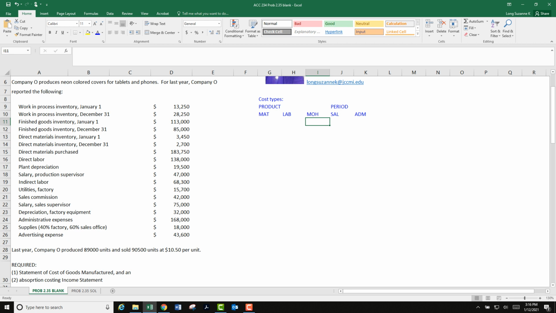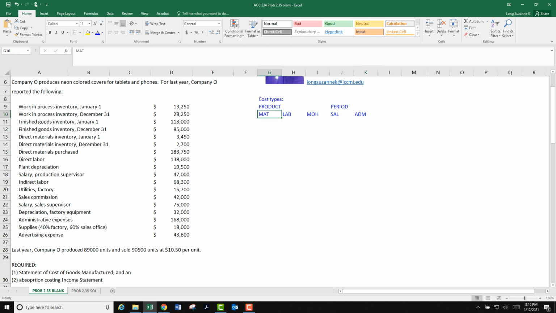If it's plant related, if it's related to producing our product and it's not direct materials or direct labor, then it's overhead. Now, if it's not related to the product, if it's not related to production, then it's a period cost. And there's selling or sales related period costs, operating costs, and there's administrative operating costs, sometimes called general and administrative, like running the office, that kind of thing.